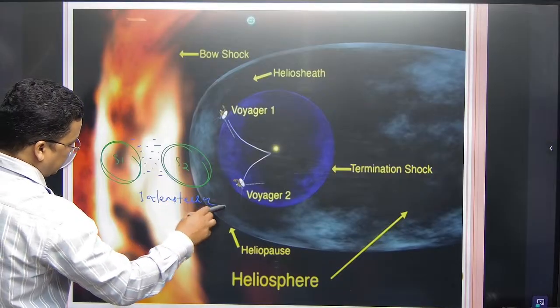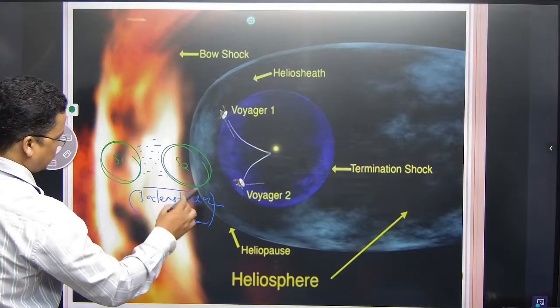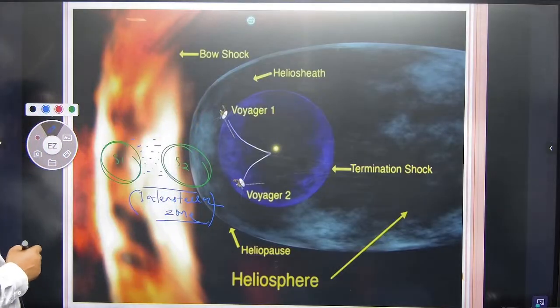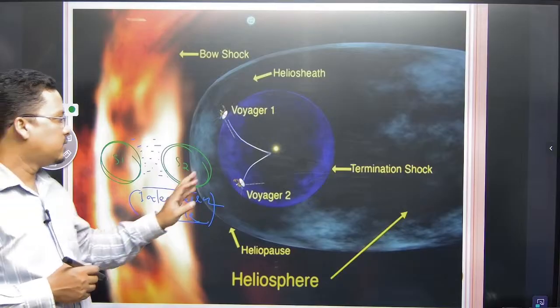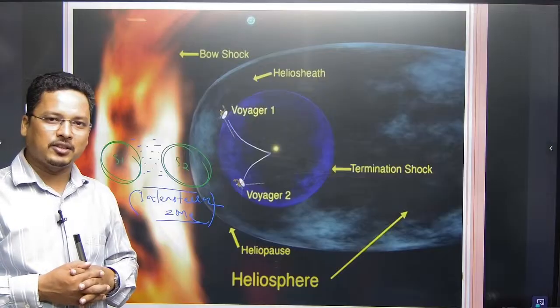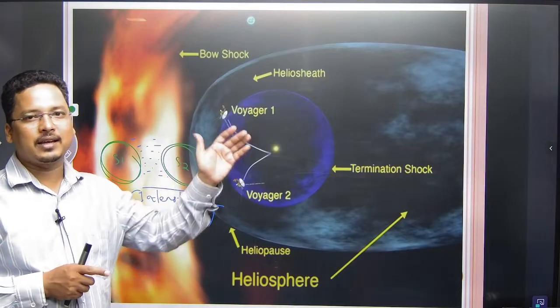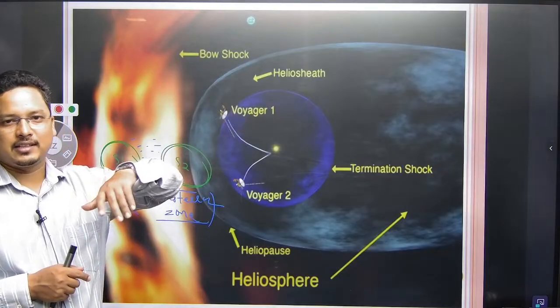These are the interstellar zone. That means Voyager 1 and Voyager 2, the spacecraft launched by NASA to explore space, are hovering in the interstellar zone.